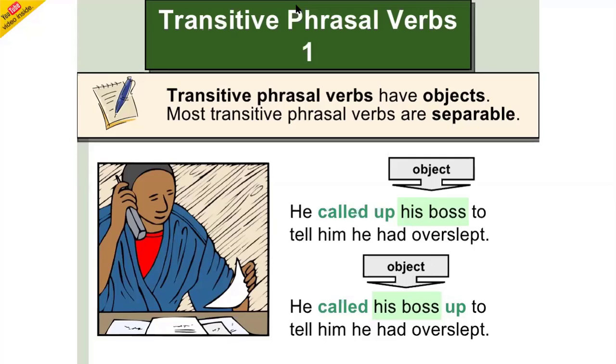But if you have a pronoun, you can't keep them together. You have to separate. For example, another way: he called his boss up to tell him he had overslept. Now both of the sentences are correct, but if there were a pronoun, things would be different. We are coming to that point in a minute.